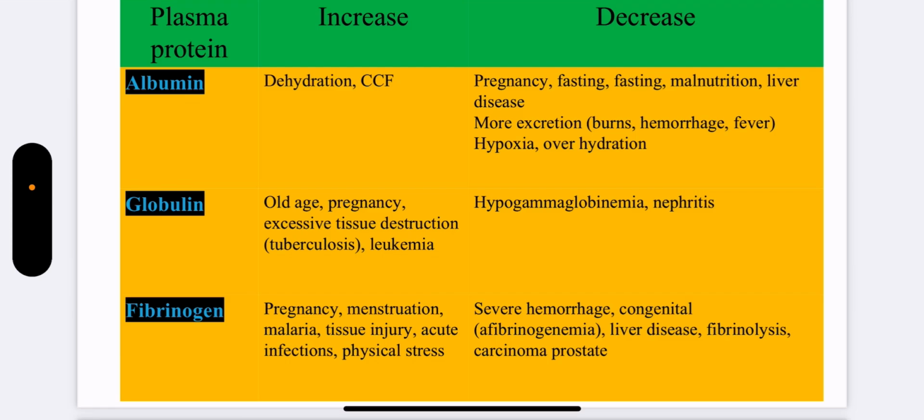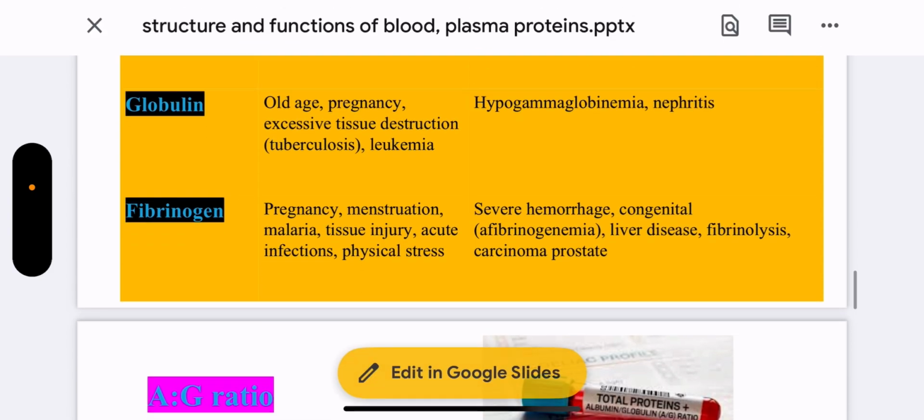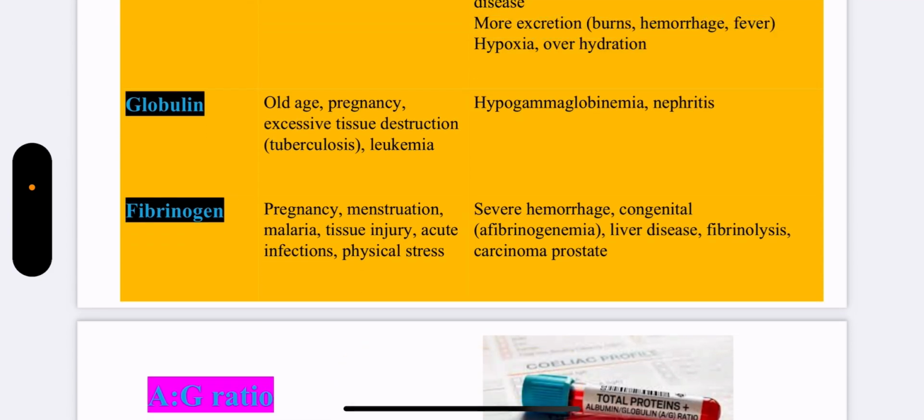Albumin is decreased in case of pregnancy, fasting, malnutrition, liver disease, burns, hemorrhage, fever. Globulins are decreased in case of hypogammaglobulinemia, nephritis. Fibrinogen is decreased whenever there is severe hemorrhage. Certain congenital causes are also there like afibrinogenemia, liver diseases, fibrinolysis, carcinoma, prostate.